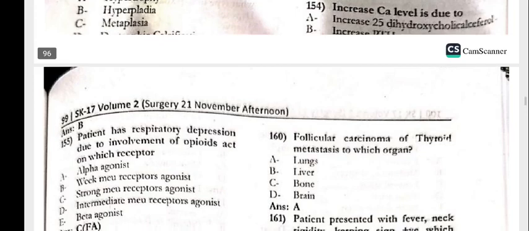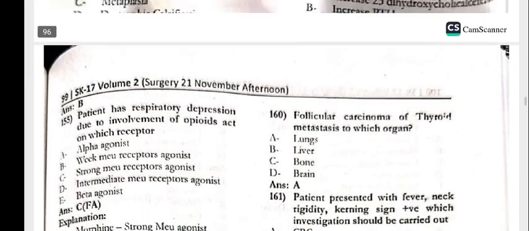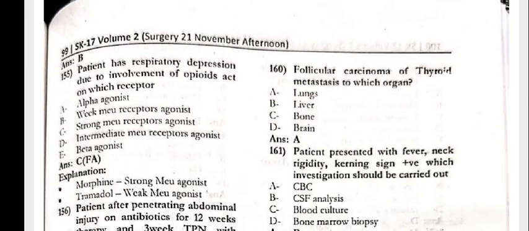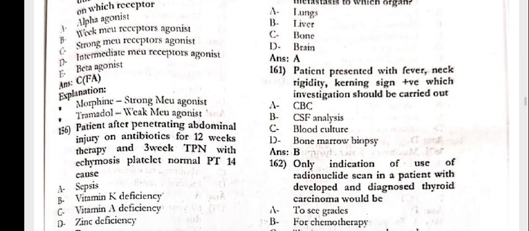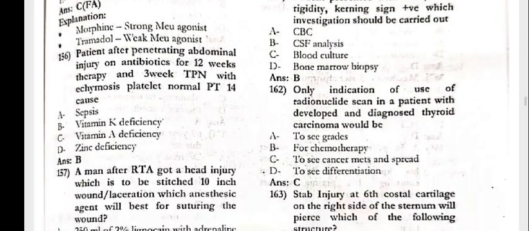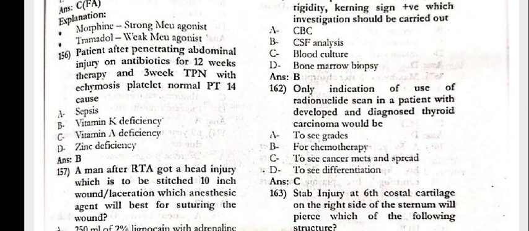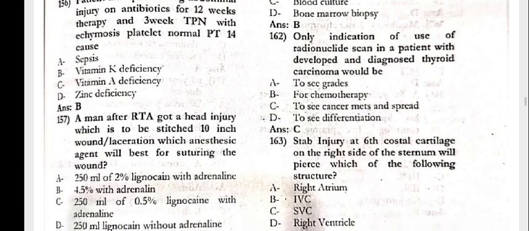Next, this question is basically misprinted here. Next, 155, the patient has respiratory depression due to the involvement of opioids. Act on which receptor? The strong mu receptor agonist. The patient after penetrating abdominal injury on antibiotics for 12 weeks therapy and 3-week TPN with ecchymosis. Platelet normal, PT is 14. The cause would be vitamin K deficiency.